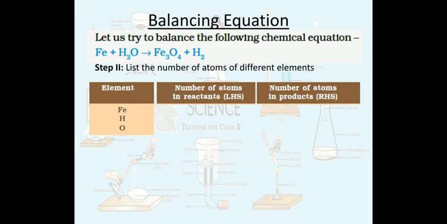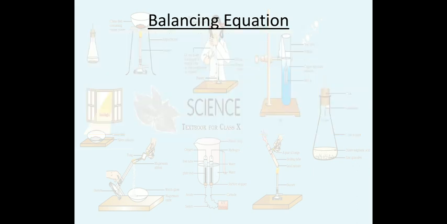On the left hand side we have 1 iron, 2 hydrogen and 1 oxygen, and on the right hand side we have 3 iron, 4 oxygen and 2 hydrogen. Is this clear? I hope till now you don't have any issue. So this is the list of the number of atoms.